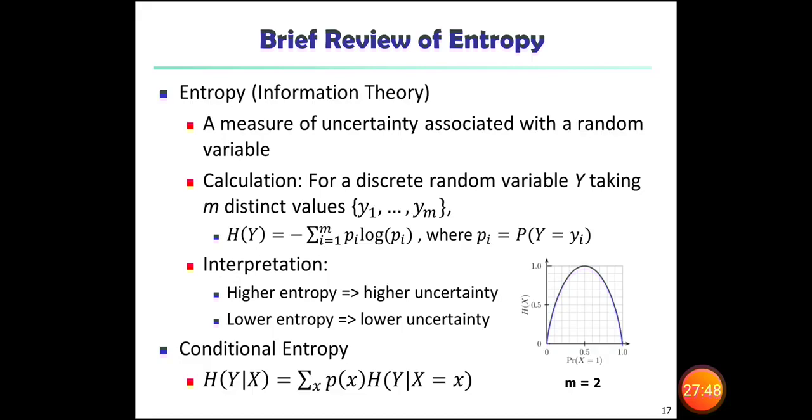So we have some conditional entropy like H(Y|X) equal to sum of p(x) times H(Y|X = x). So by using this formula you will be asked to calculate or measure the uncertainty associated with the random variables. So it is very important we need to remember these formulas.